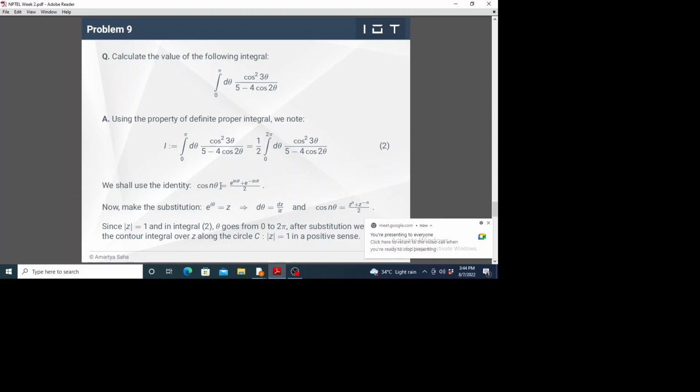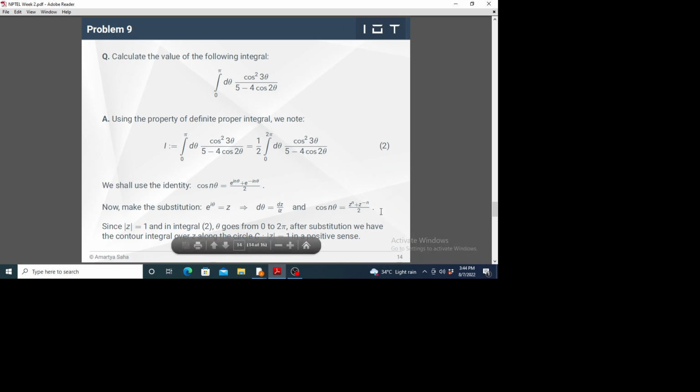So cos n theta is equal to e to the power i n theta plus e to the power minus i n theta, divided by 2. And then we will substitute e to the power i theta equal to z. So in this language, cos n theta is translated into z to the power n plus z to the power minus n, by 2, because e to the power i theta is equal to z. So now we will substitute cos n theta in terms of z in the integrand.